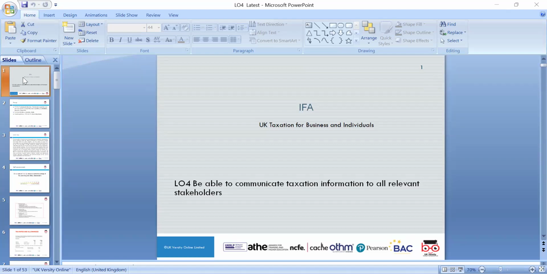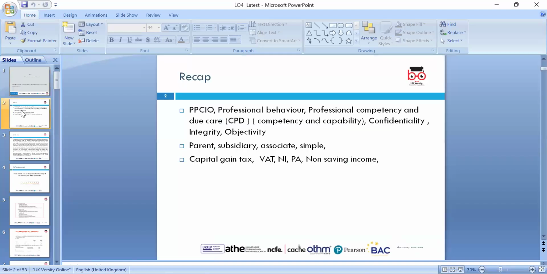Okay, today's lesson is our LO4, which is about being able to communicate taxation information to all relevant stakeholders. Stakeholders means anyone who has any interest in the business. So we'll discuss the stakeholders. In the previous lesson, we also discussed the professional code of ethics, income from various sources, the Finance Act, parent, subsidiary and associate companies, capital gains tax, VAT, personal allowance, non-savings income, property income, and benefit income.